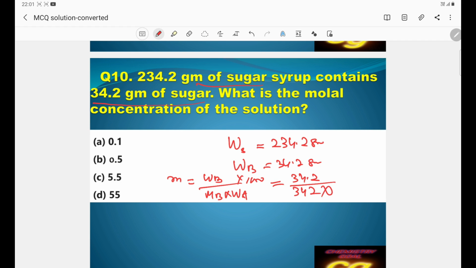Here total solution is 234.2, and mass of solute is 34.2. So the remaining solution, that is solvent weight, if you deduct it, is 200, into 1000. So what will the result be? You see, this is your 5, okay, and this value is 1 by 2. 1 by 2 means 0.5.